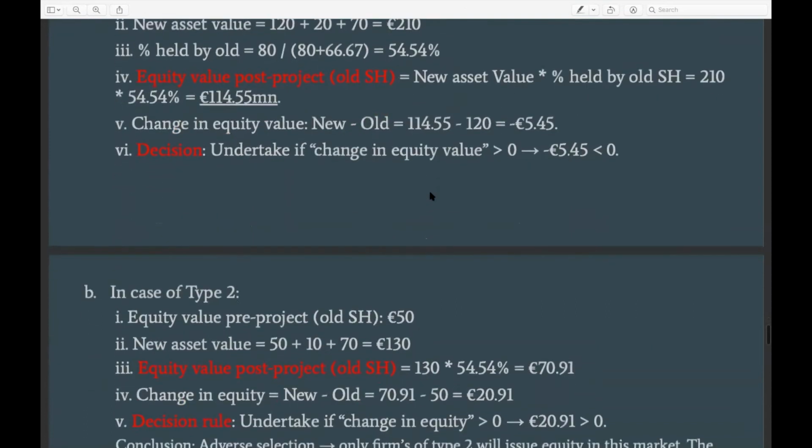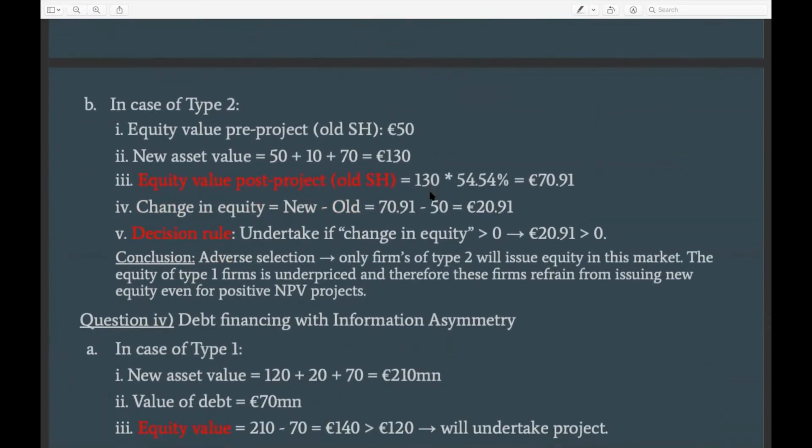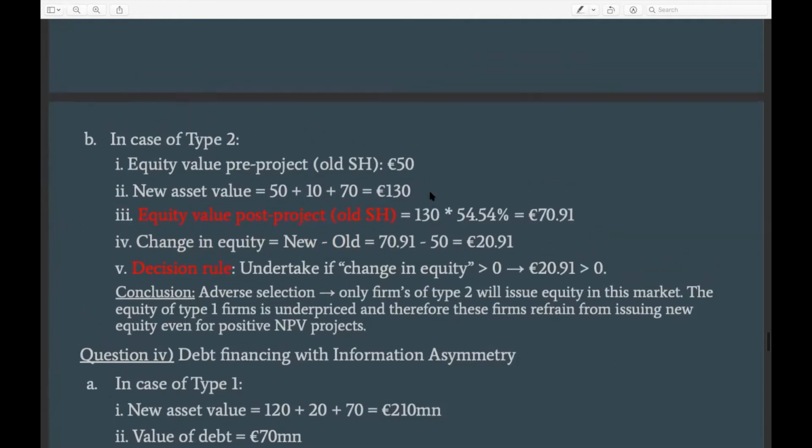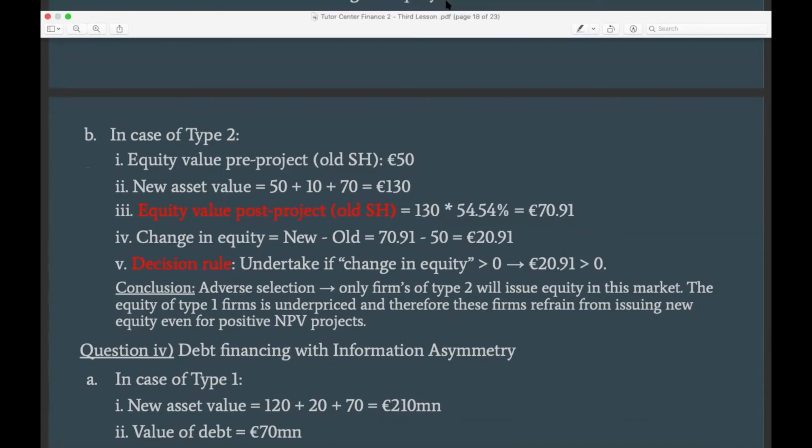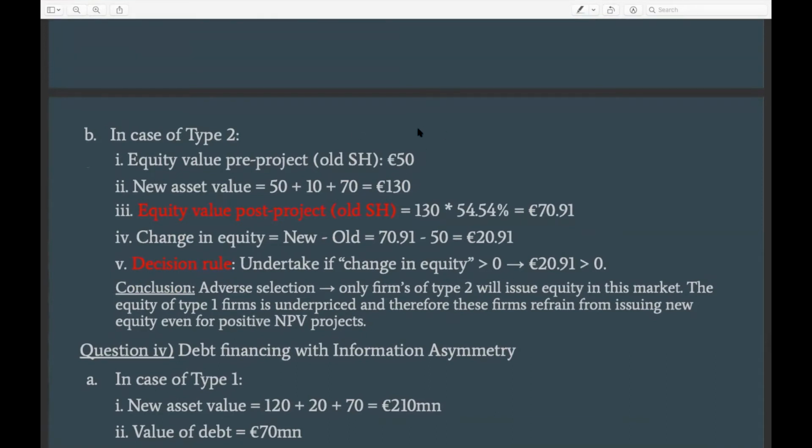Great. So now we can do the same process for a type 2 company to understand if this type of company will do this project or not. We know that the equity value before the project for the old shareholder for a type 2 company is 50. And this is the true value. We use 50 because we already know that the manager is also the owner of the company, and they know which category the company belongs to, right? So if the company is type 2, we know for sure that the equity value is 50, right?